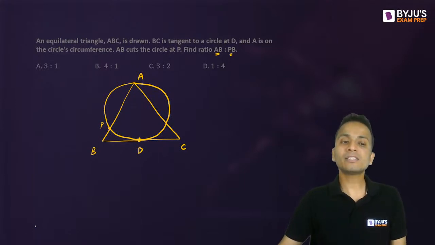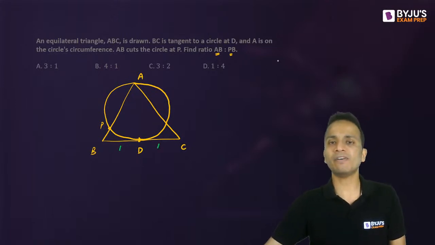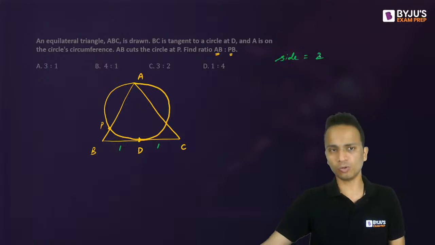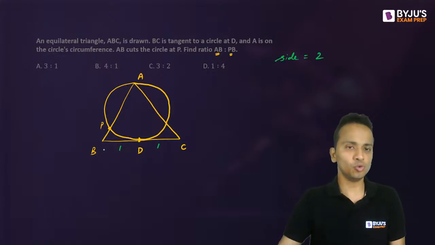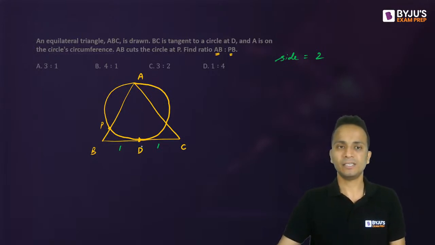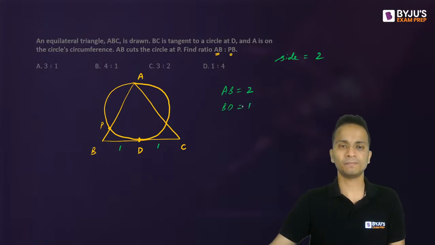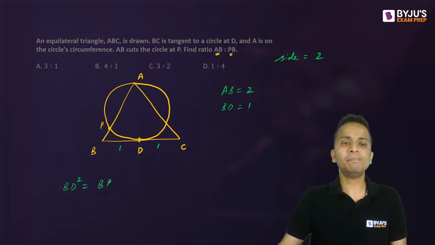Here I'll start by assuming that BD is equal to 1. So BD is 1, CD will also be 1. So basically I have assumed that the side of this triangle is equal to 2. D is the midpoint, so both will become 1 and 1, BD and CD. Also AB will be equal to 2. Now using the property, I can say that BD square will be equal to BP multiplied by BA.